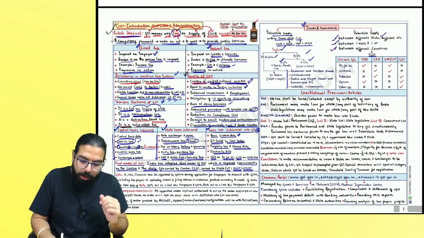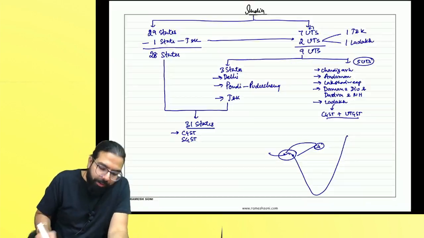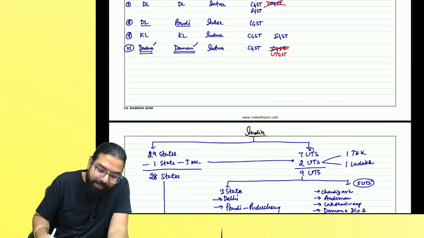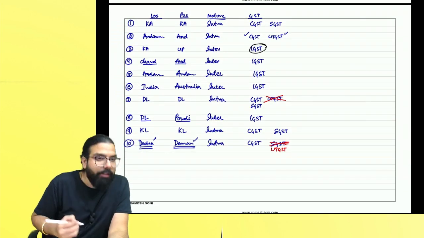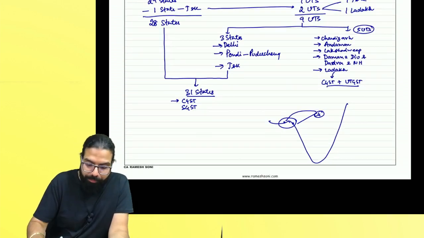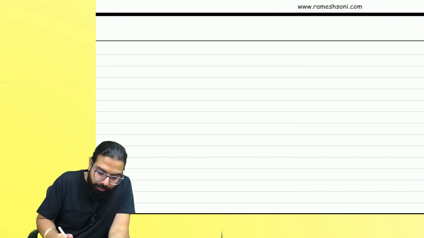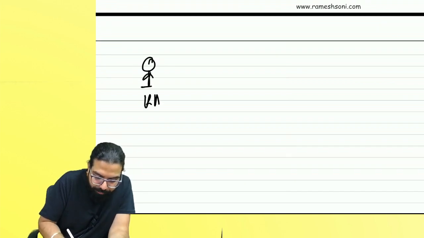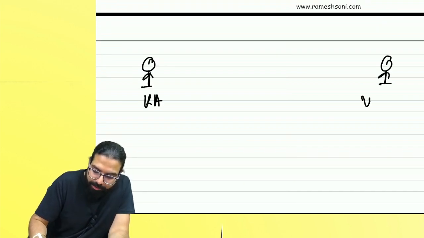So, now you will tell me, sir, why did IGST come? Correct or not? IGST came because of a problem. I'll explain the problem, then you will understand why IGST came. For an example, I am in the state of Karnataka. And supposing this Venkat. Venkat is in the state of Delhi.